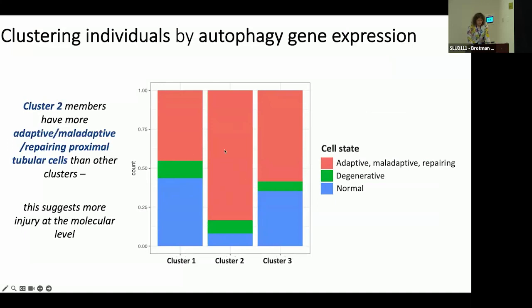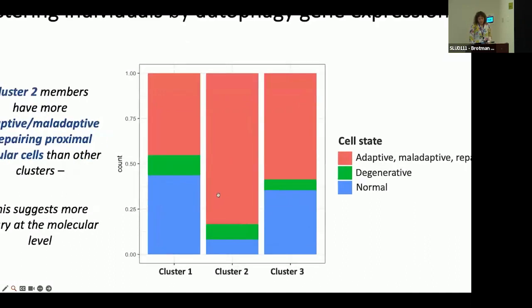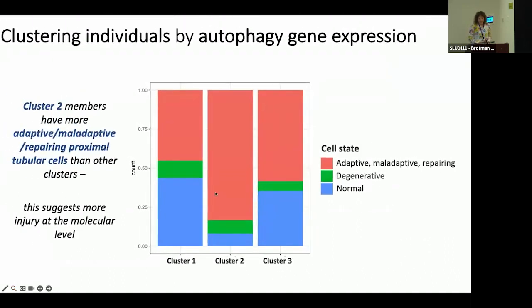Cluster 2 members also seem to have more adaptive, maladaptive, and repairing proximal tubular cells than other clusters. These cell states are annotated by the KPMP and have been described in the KPMP's seminal Nature publication, and are believed to reflect injury at the molecular level.